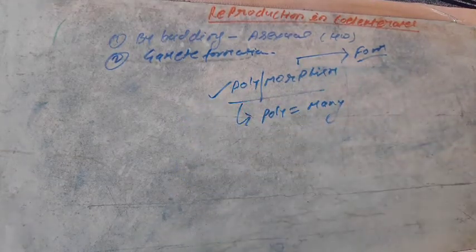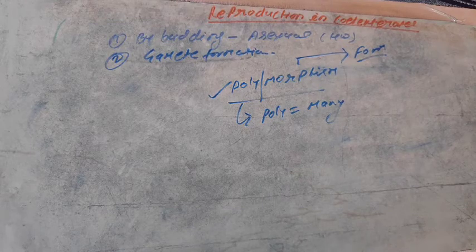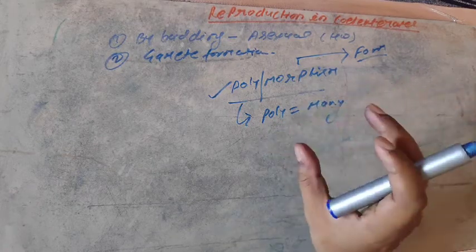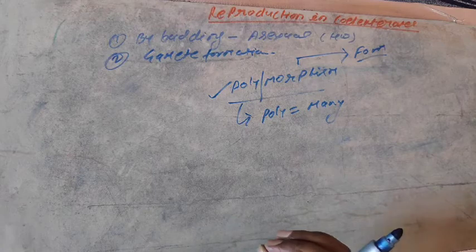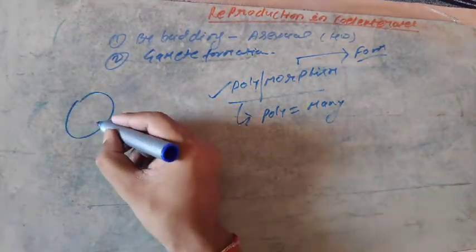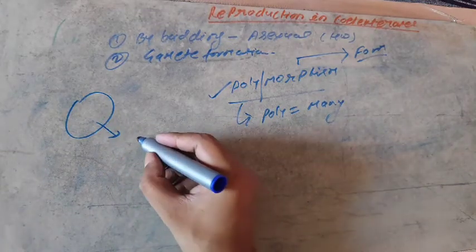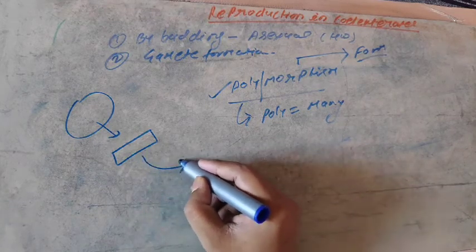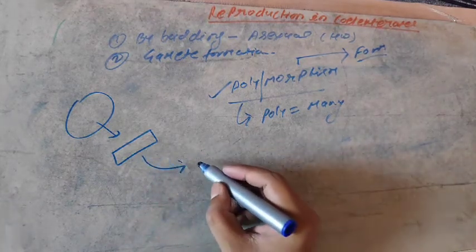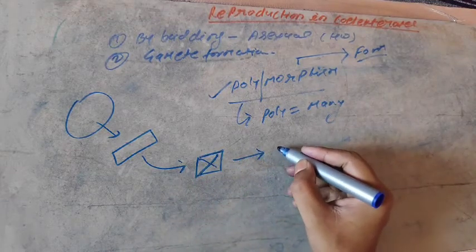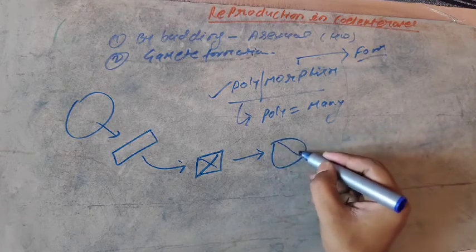So if a single organism possesses different forms of its life, different forms of its body design in the same lifespan, then that phenomenon is known as polymorphism. For example, suppose this is a living organism and it gives birth to a baby, and the baby is similar to this. Later when the baby becomes an adult, it becomes this, and when it becomes senescent, it becomes this.